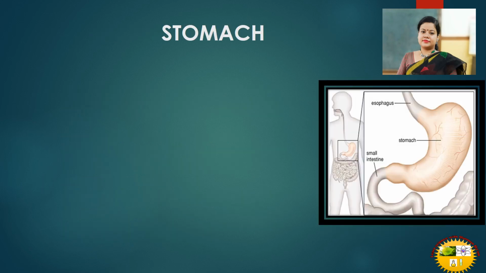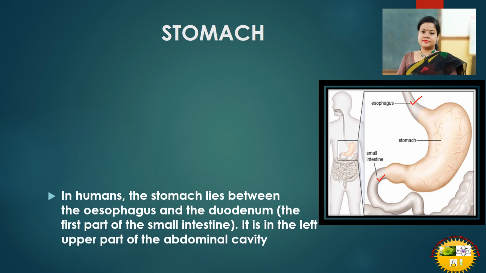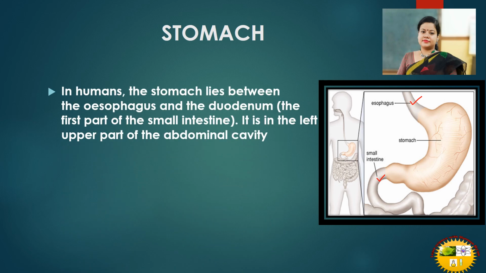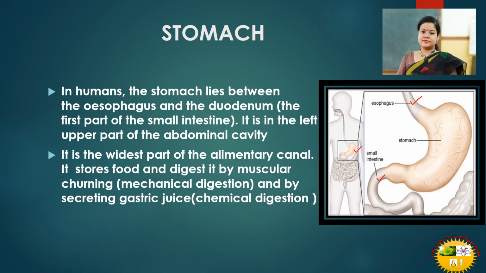Moving to the next part, the stomach. You can see it is present between the esophagus and the small intestine, right? In humans, the stomach lies between the esophagus and the duodenum. Duodenum is the first part of the small intestine. It is in the left upper part of the abdominal cavity. You can see the position of the stomach here. Left upper part of the abdominal cavity. It is the widest part of the alimentary canal. There is no doubt in it.